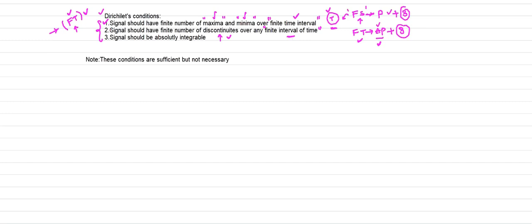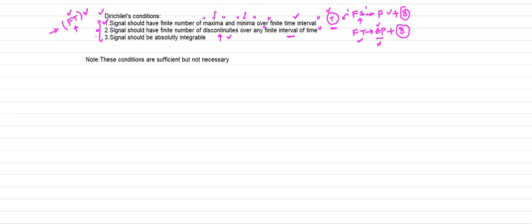The same concept in the Fourier series I explained with graphs. There we considered the finite range of the time period, and over that range the signal should have a finite number of discontinuities. Here also, over the finite interval of time, the signal should have a finite number of discontinuities. So this is your second condition of Dirichlet.